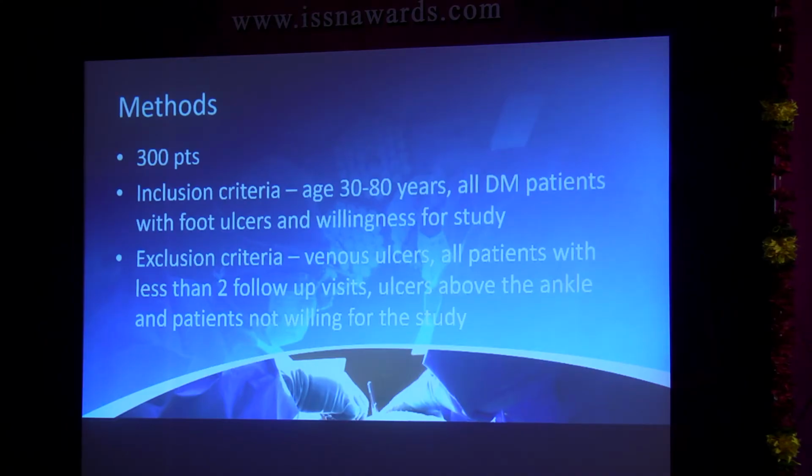The methods that we used: the study was published during the lockdown, around 2020. So it was around 300-350 patients. Now we have moved on to 1500 to 2000 as of now. The inclusion criteria: all diabetic patients 30 to 80 years and the ones who were willing for the study. Exclusion: all the venous ulcers.